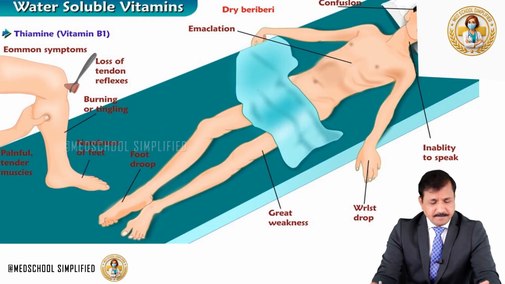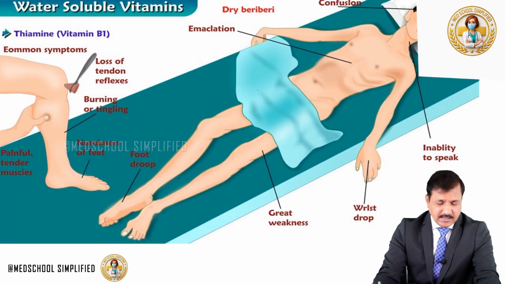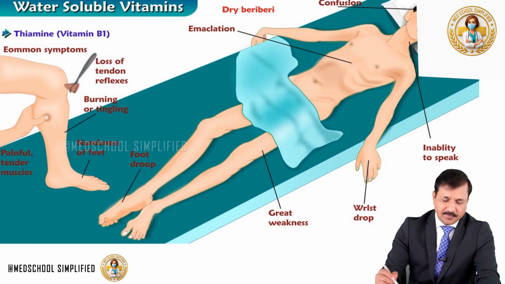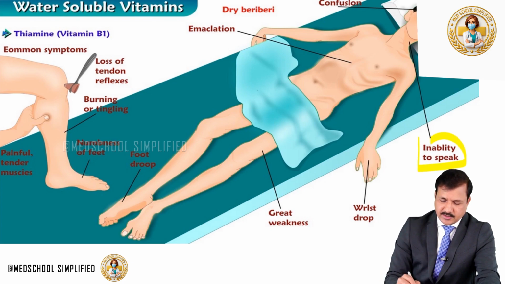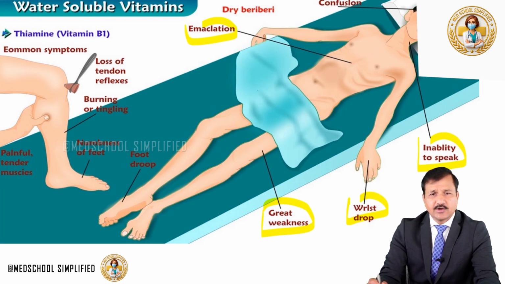Here in the figure, you can see a difference. In dry beriberi, as you see, there is confusion, inability to speak, wrist drop, great weakness in the muscles, and emaciation because of the poor calorie intake. The patient is having poor calorie intake.